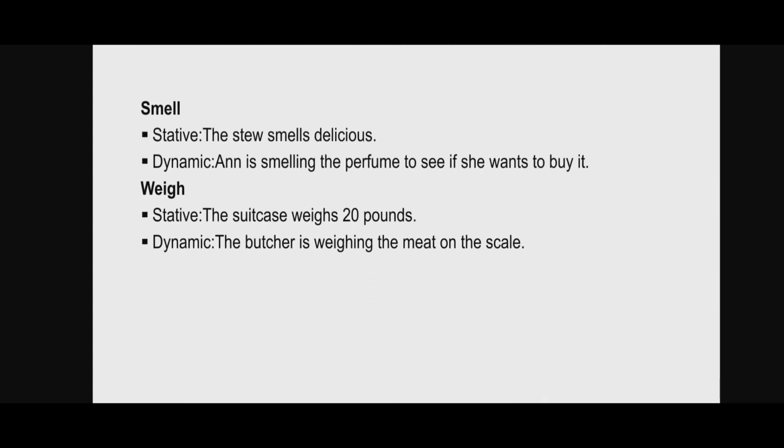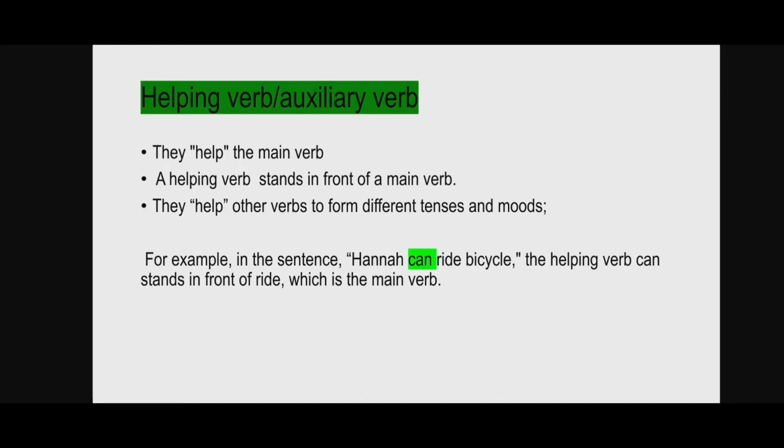Now these are some examples of the verbs that can be both stative as well as dynamic. Now we'll move on to helping verbs. They are also known as auxiliary verbs. Now these helping verbs help the main verb. They stand in front of the main verb. They help other verbs to form different tenses and moods.